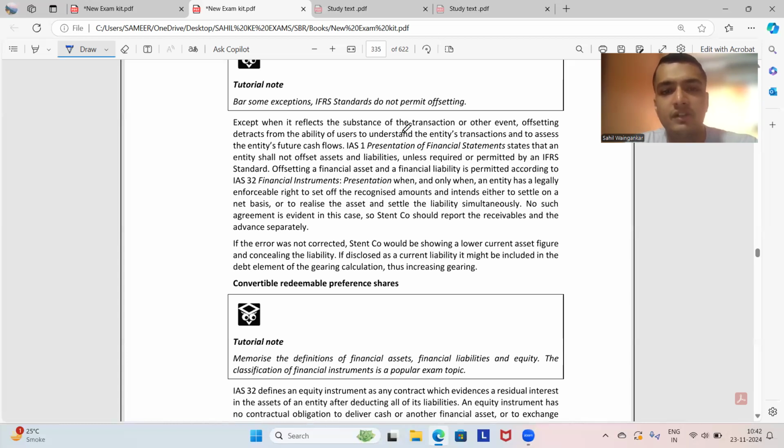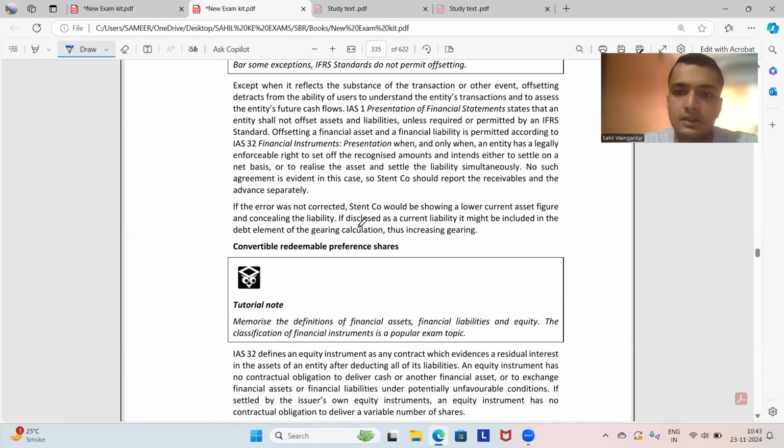Offsetting a financial asset and a financial liability is permitted according to IAS 32 Financial Instruments: Presentation only when an entity has a legally enforceable right to set off the recognized amount and intends either to settle on a net basis or to realize the asset and settle the liability simultaneously. No such agreement is evident in this case. So, Stent Company should report the receivables and advance separately. So the receivables and advance should be shown separately, meaning they should be presented individually.